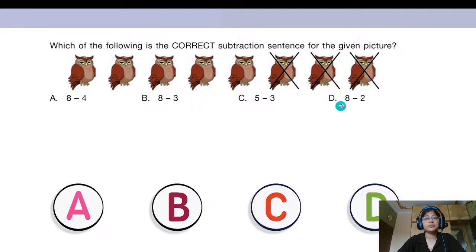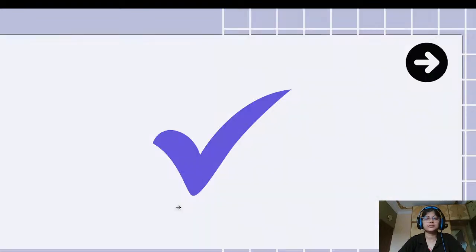And in the last option also, we see that from 8, 2 is being subtracted. But here, 3 has to be subtracted. So the correct option for this question would be 8 minus 3, which is option B. Let's check the answer. Yes, option B was the correct answer for this question, right?